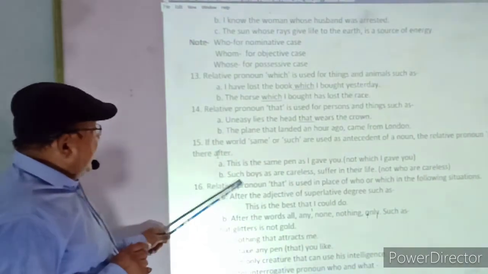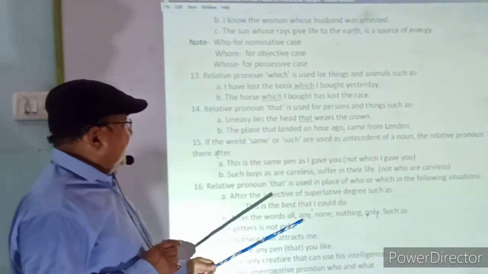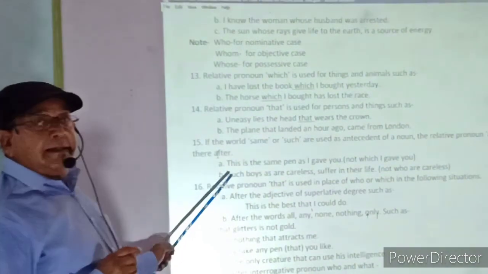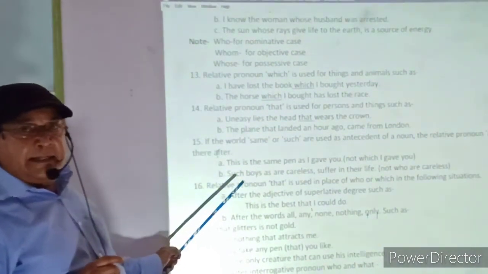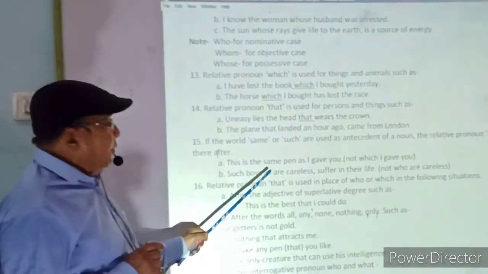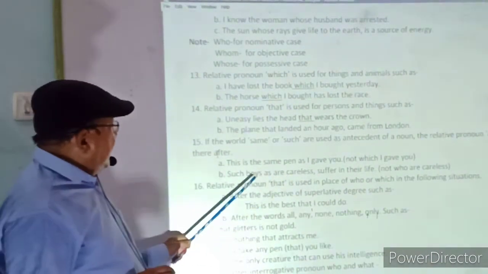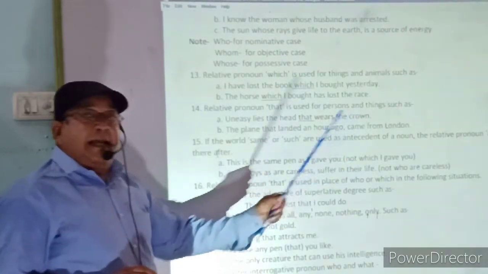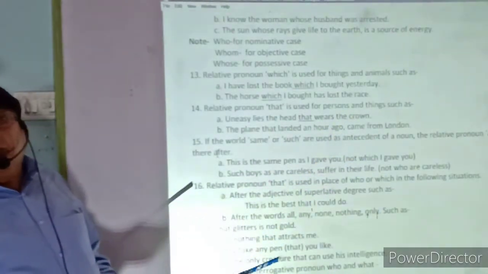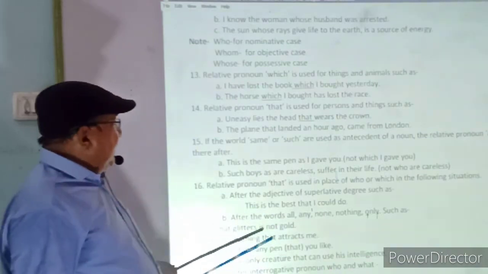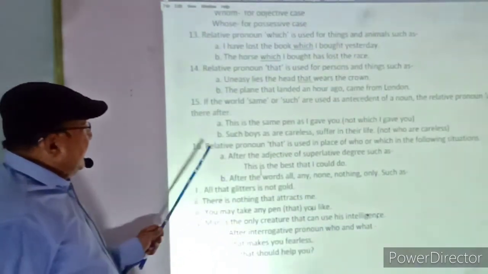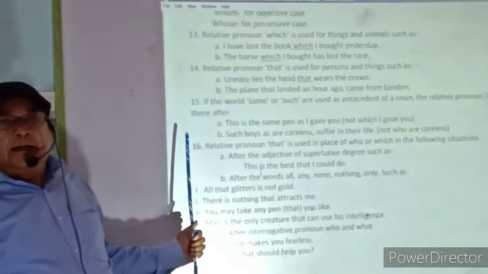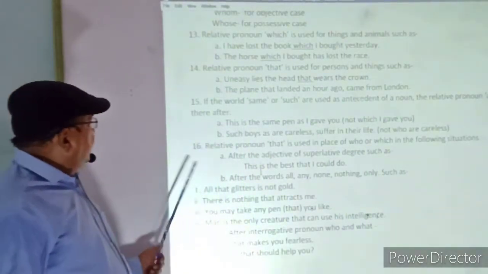In the second example, such boys as are careless. Such boys as are, such is the antecedent of the boys. So as will be a correct use. Such boys as are careless suffer in their life. ऐसे बच्चे जो लापरवाह होते हैं अपने जीवन में तकलीफें उठाते हैं. In this case, who will not be used, though it is a living object.